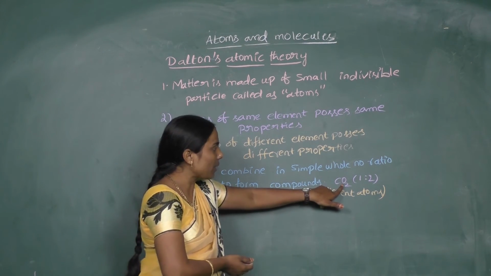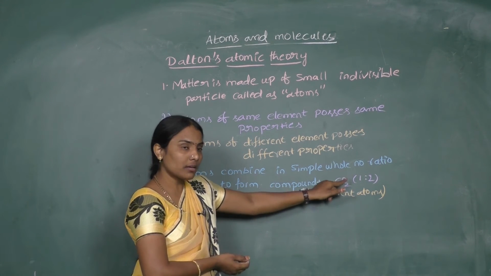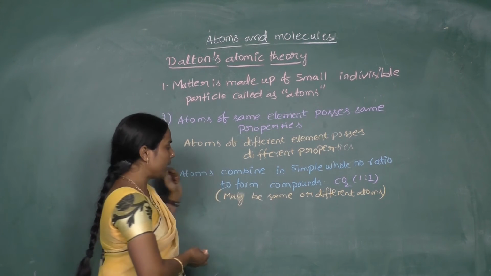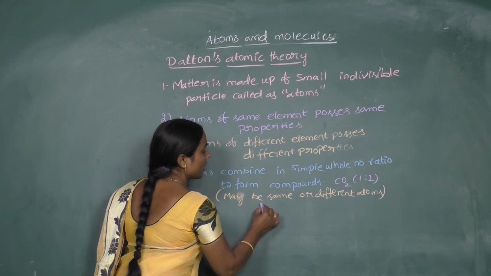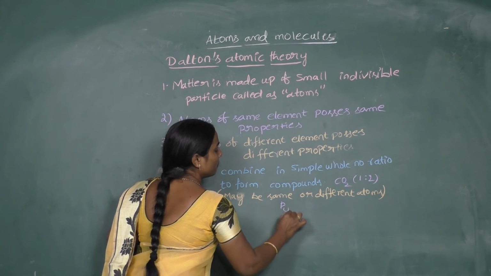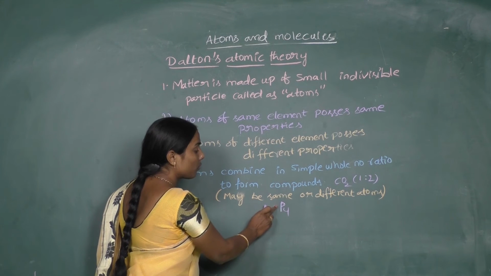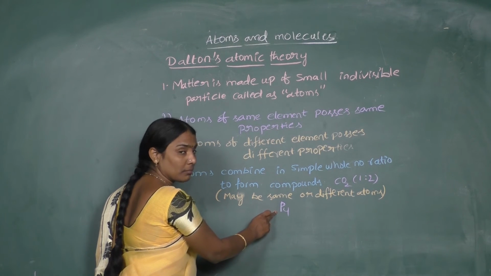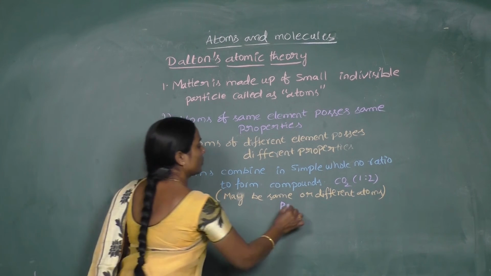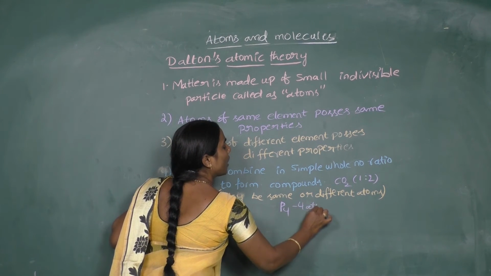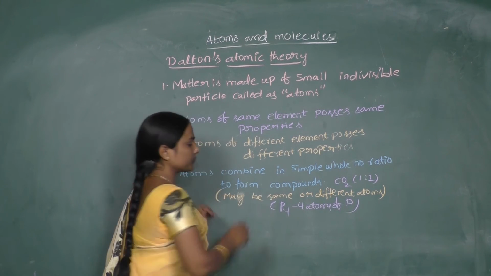See, we have one example here with two different elements, carbon and oxygen, combining to form a compound. And even atoms of the same element can combine. For this, I'll give you the example P4. How many atoms of phosphorus? 4 atoms of phosphorus combine to give one molecule of phosphorus, right? So here, 4 atoms of phosphorus.